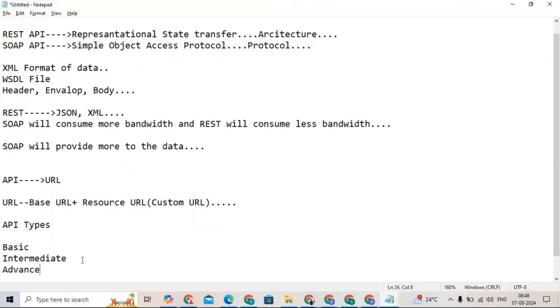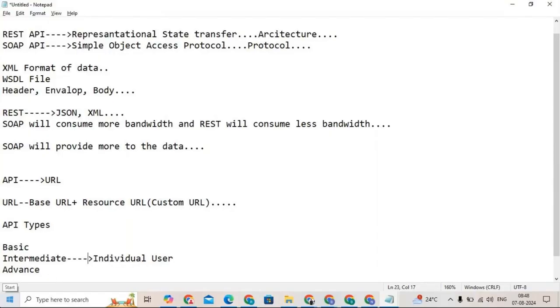These APIs are nothing but we are giving access to the end user, to expose the data or to consume the data. So intermediate means individual user. We can add the individual user and give access to that individual user